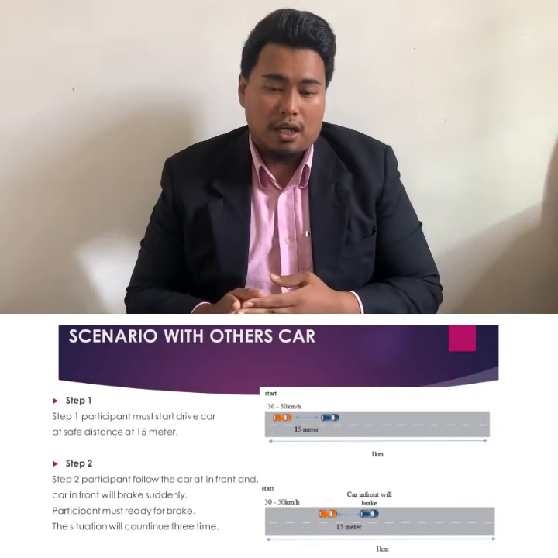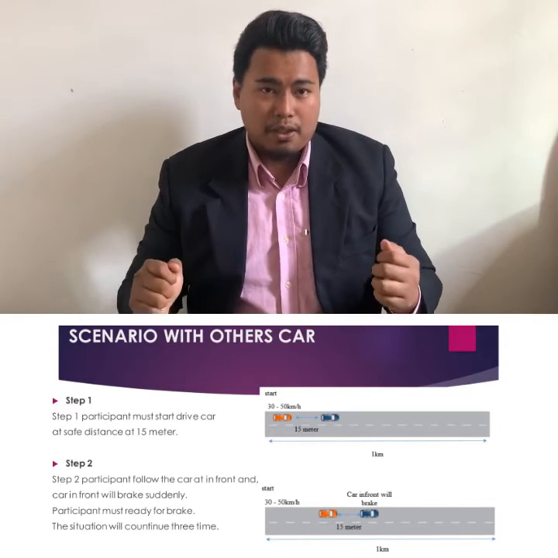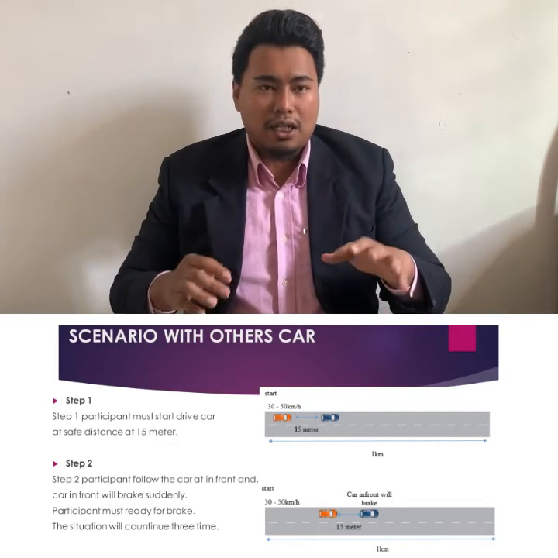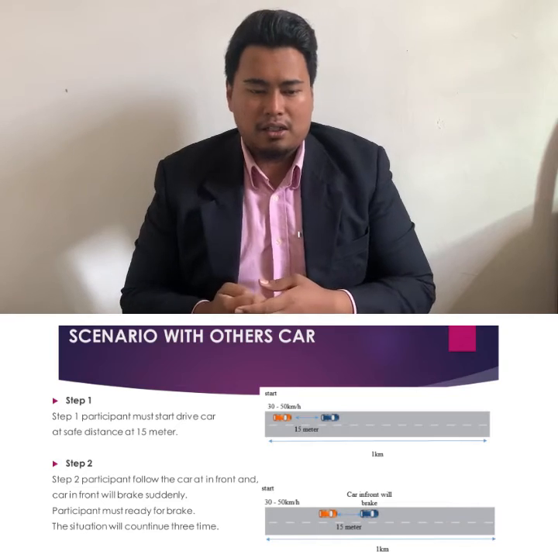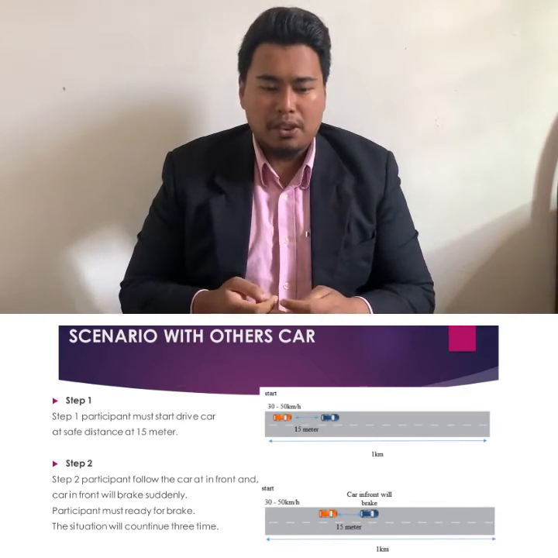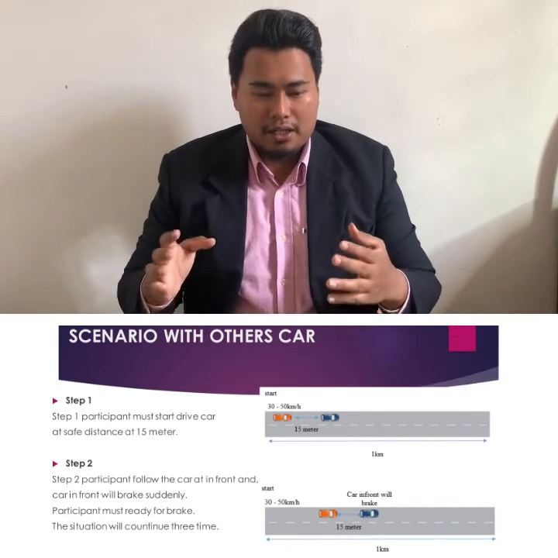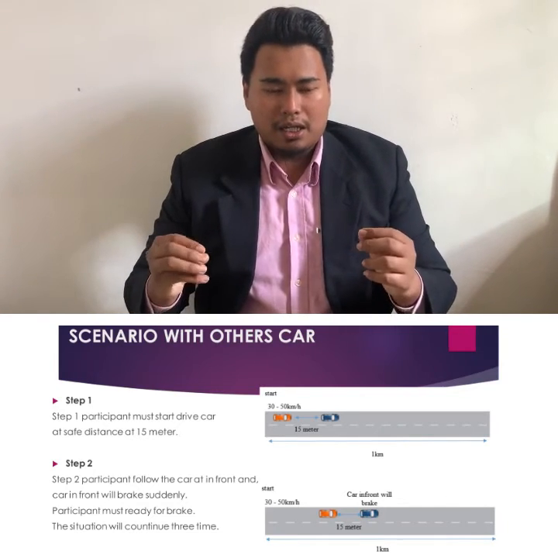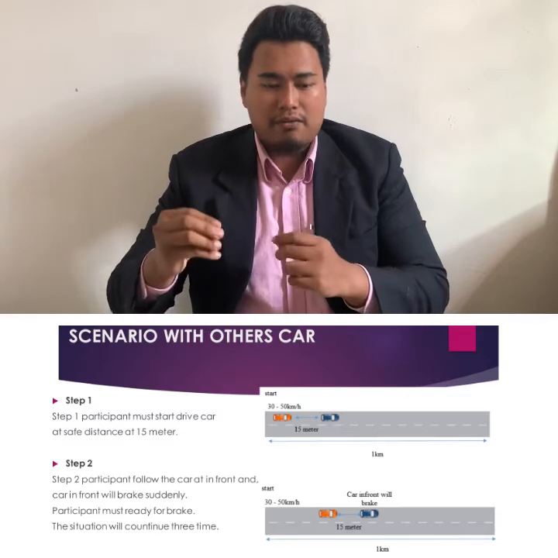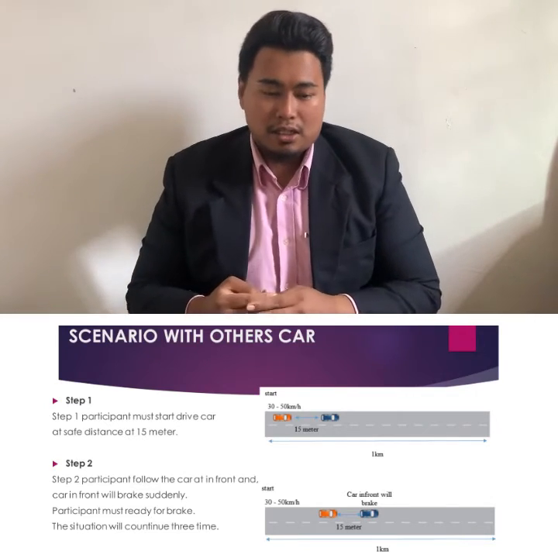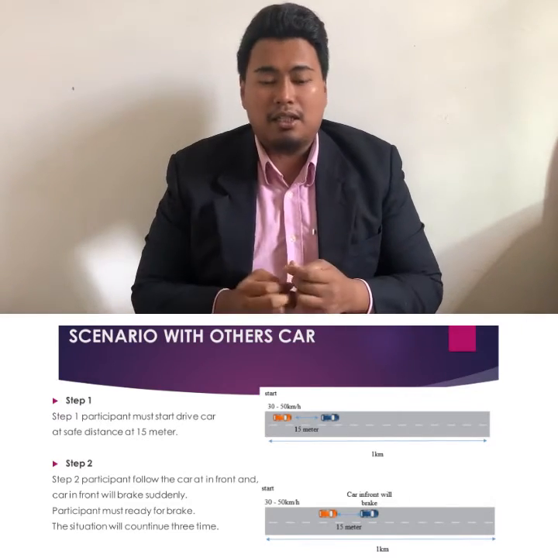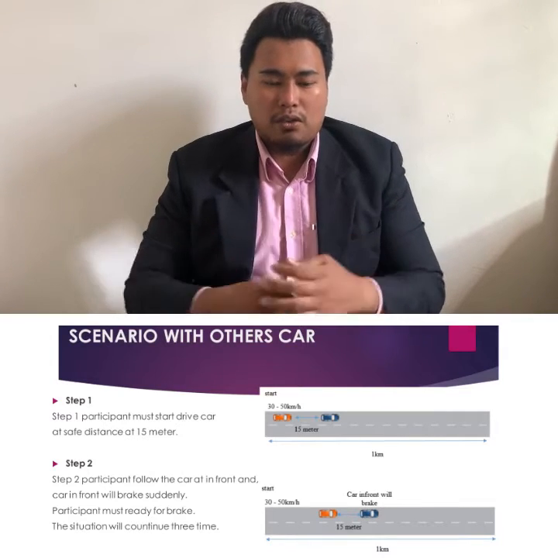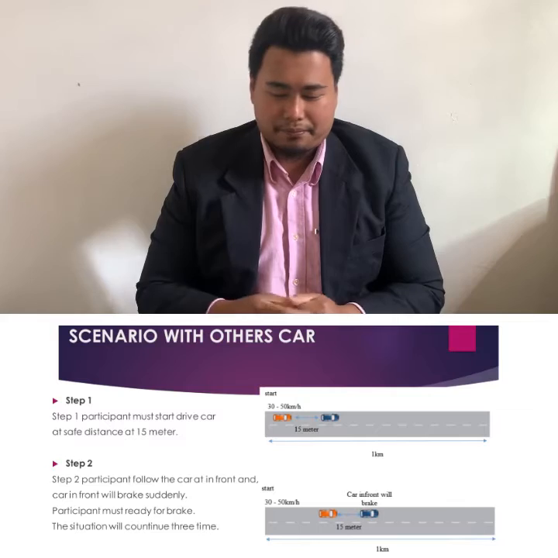So the participant must brake and not crash into the car in front. Step 2, the participant follows the car in front, and the car in front will brake suddenly. So the participant must be ready in this situation. This will continue 3 times. Okay.